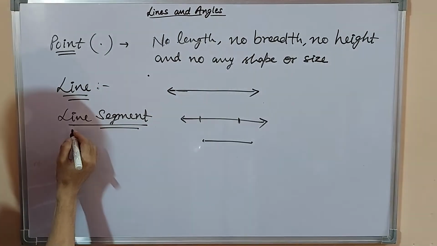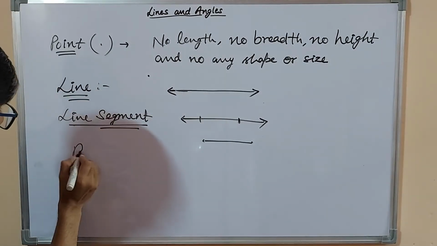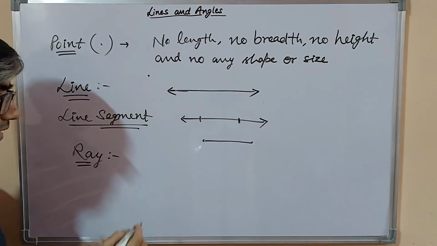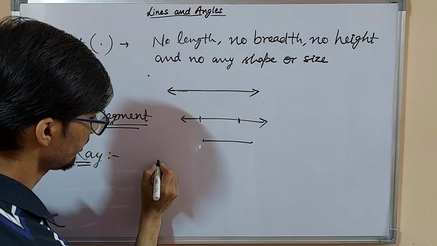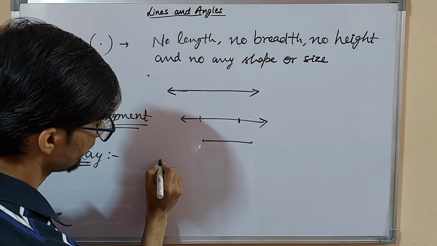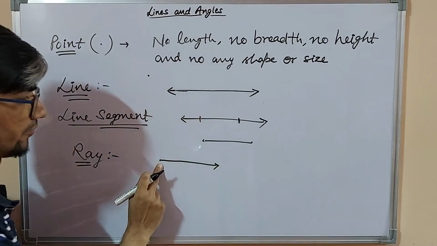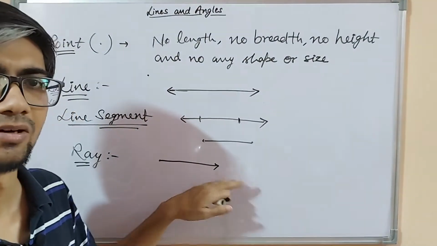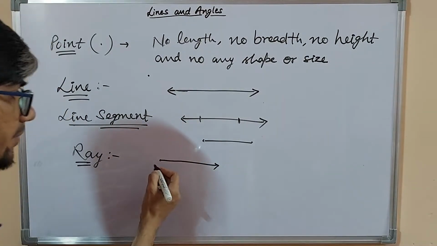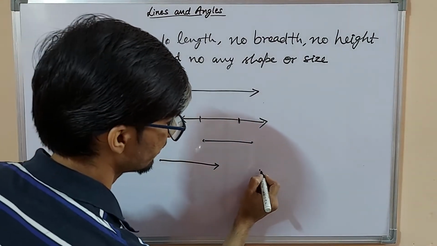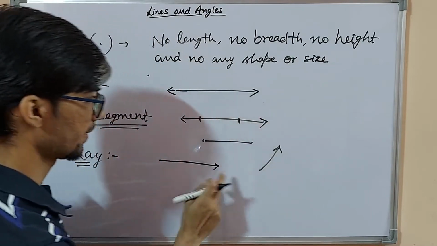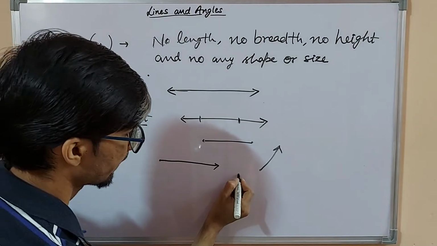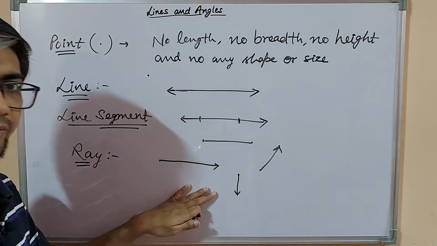Now we talk about the ray. What is a ray? A ray is also a part of a line which has one endpoint and it can be extended in one direction only. It can be this, or we can show it like that. It is also a ray, or this is also a ray.